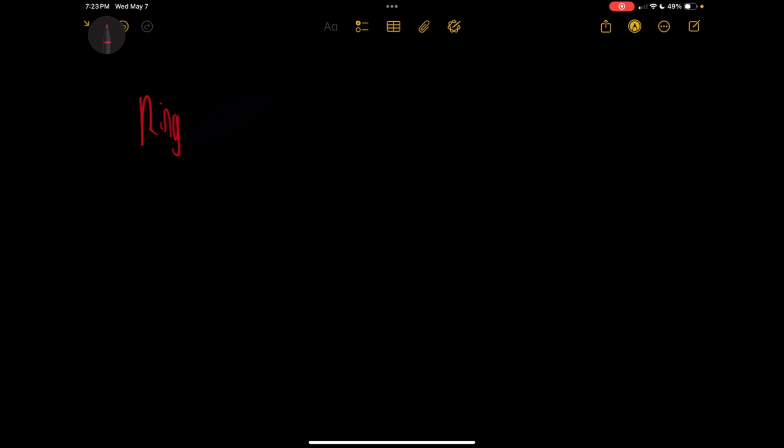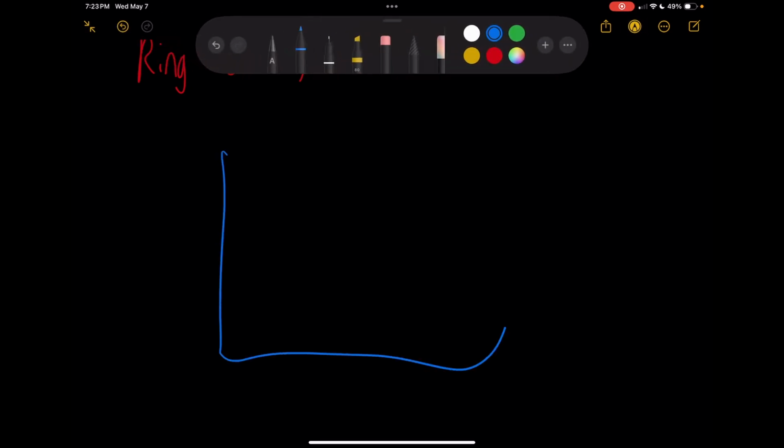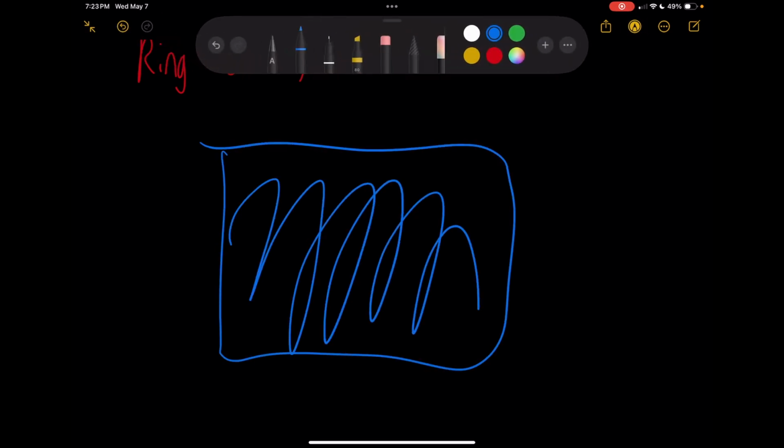So the Ring of Fire, and you may or may not have heard this before, is around the Pacific Ocean. Let me draw my best Pacific Ocean. I'm literally just going to draw a square and call it the Pacific Ocean. The Ring of Fire represents an area of earthquake and volcanic activity that surrounds the Pacific Ocean.